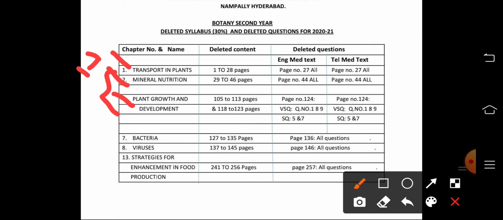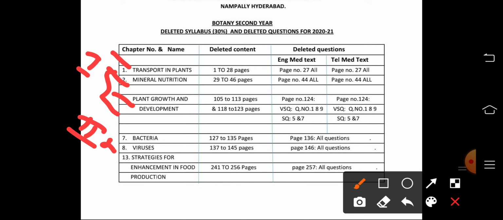Whereas in the second unit, chapters 7 and 8, which are completely microbiology, both are removed. That is chapter 7 bacteria and chapter 8 viruses.